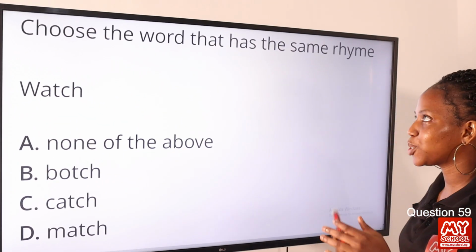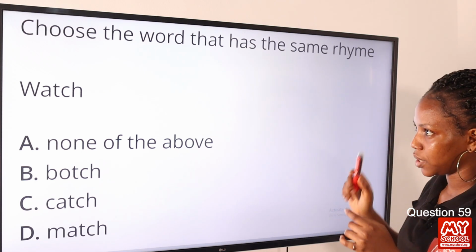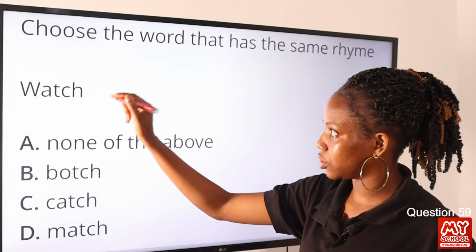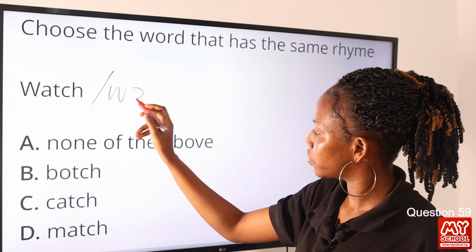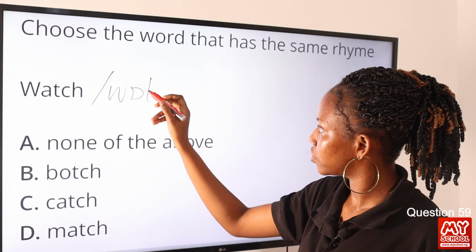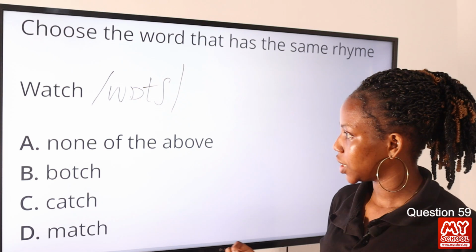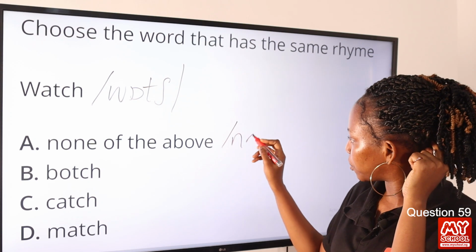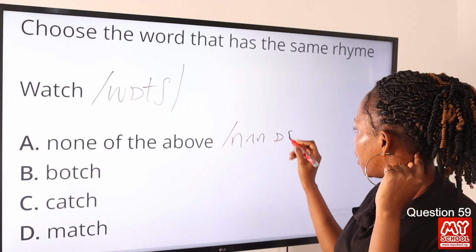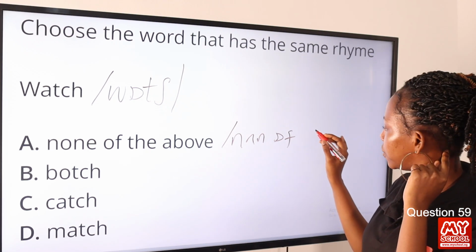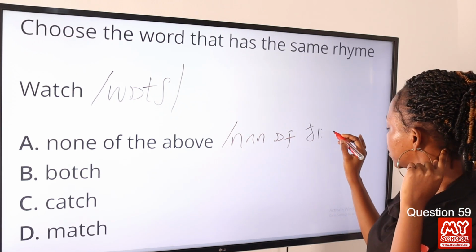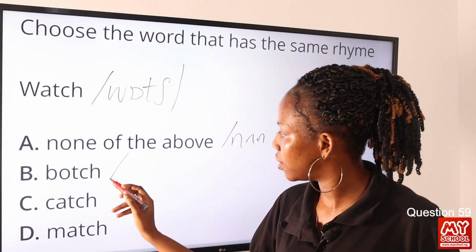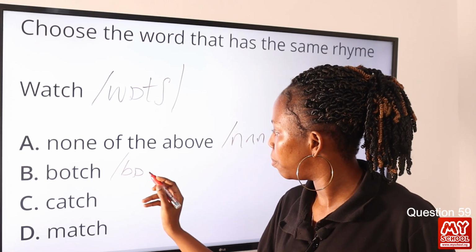Question 59. Choose the one that has the same rhyme with the word provided. This is watch. Option A, we have none of the above, so we can just discard that, but we can also transcribe it. None of the above. Then we have batch.